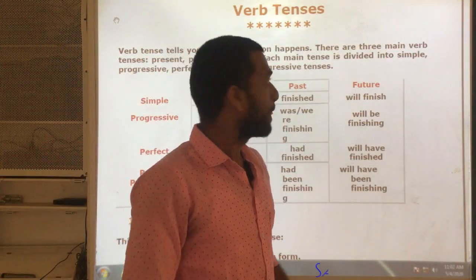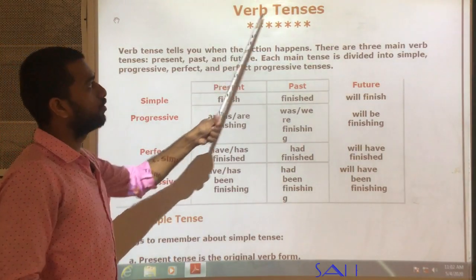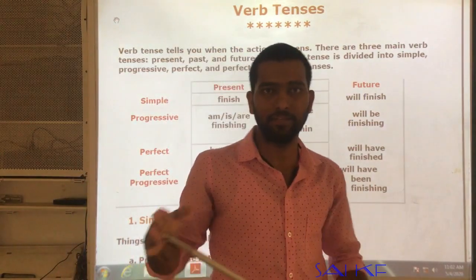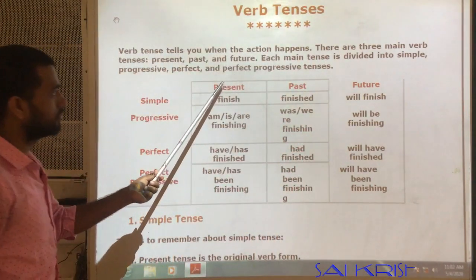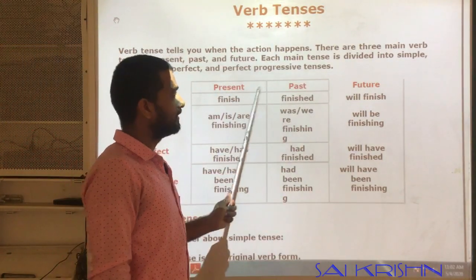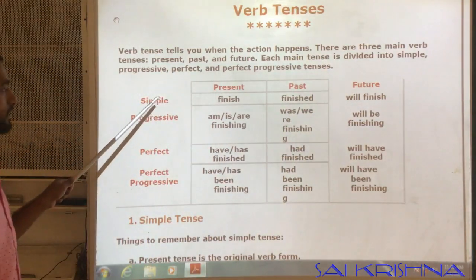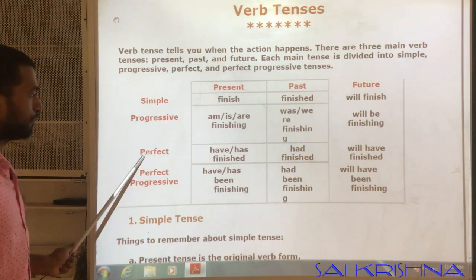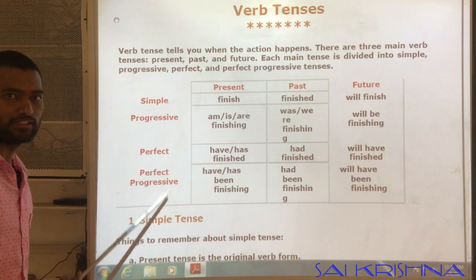Good morning, students. So, our today's session topic is verb tenses. It means how the verb varies in different types of tenses. As you all know, there are three types of tenses: present, past, and future. Again, in these three types, four types are subdivided: simple, progressive or continuous, and perfect tense. The last one is perfect continuous or perfect progressive.